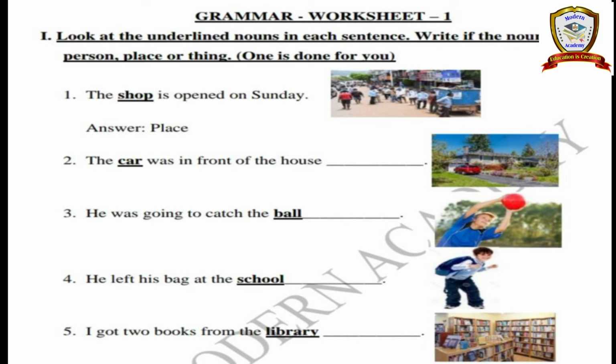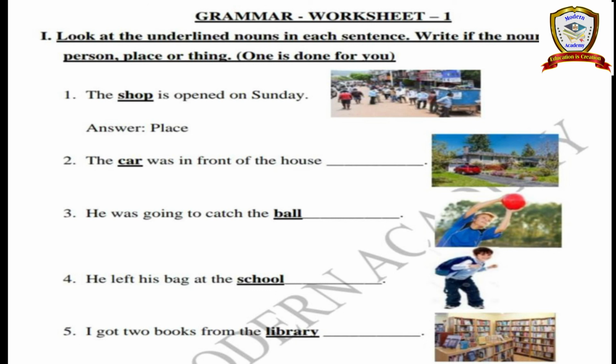For example, the shop is opened on Sunday. Shop. Shop means that it is a place or a person or animal. What category is that? You have to identify what category. Okay. See, the answer is place. Shop is a place. Next, the car was in front of the house. So car. So car is what category? Person, place or thing. You have to write the answer in the dash.